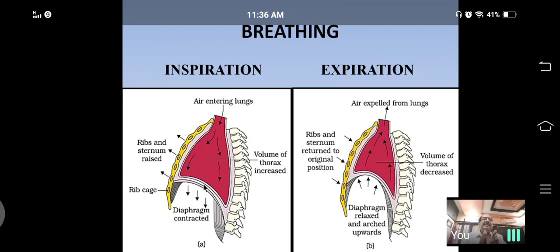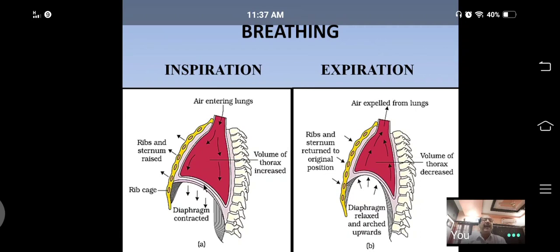When that compresses the lungs, the pressure inside the lung increases, so due to that extra pressure, the extra air present in the lungs is expelled out, which is called expiration. The movement of air from the lungs to the atmosphere is called expiration.